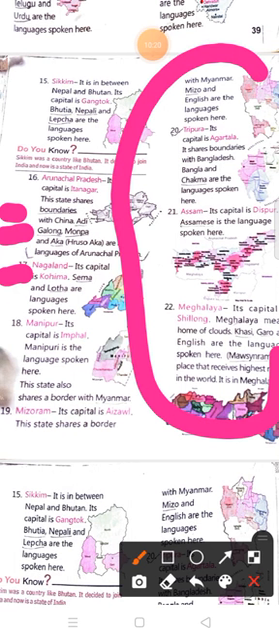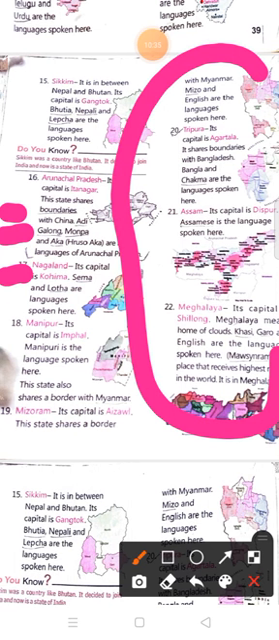Number 20, Tripura. Its capital is Agartala. It shares boundaries with Bangladesh. Bangla and Chakma are the languages spoken here. Assam. Its capital is Dispur. Assamese is the language spoken here.